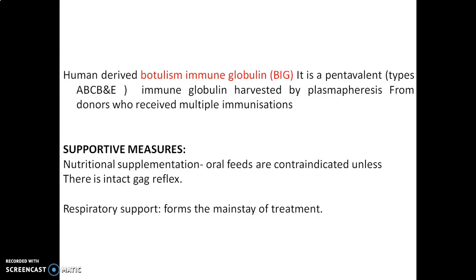Human derived botulism immunoglobulins, BIG, have action against types A, B, C, D and E. These immunoglobulins are harvested by plasmapheresis from donors who received multiple immunizations, so this is very effective. Supportive measures are also essential. Nutrition supplements may be required, as oral feeds are contraindicated in such conditions unless an intact reflex is observed. Even respiratory support is required for survival of the patient.